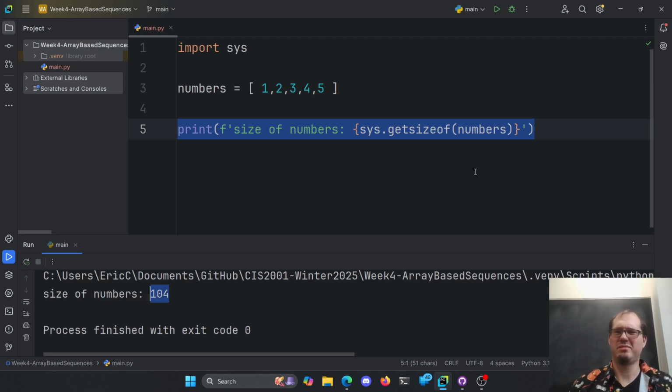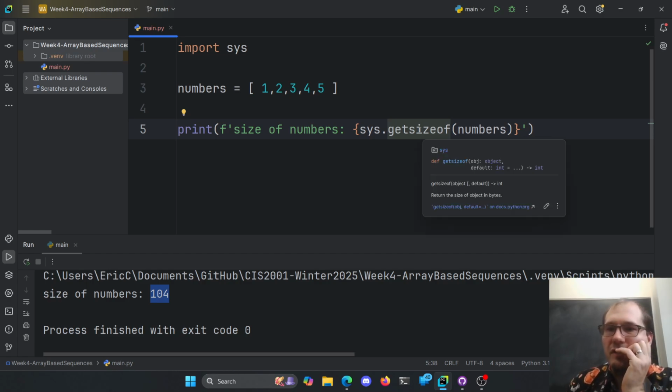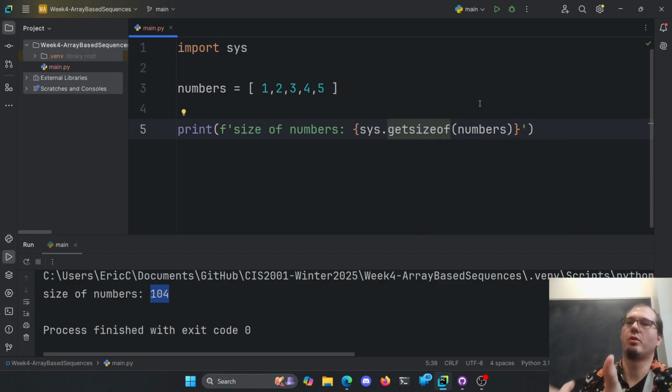Well, that's about 104, probably bytes. Is that what it says? Is this bytes? It returns the size of the object in bytes. So 104 bytes of memory are being used to store this.